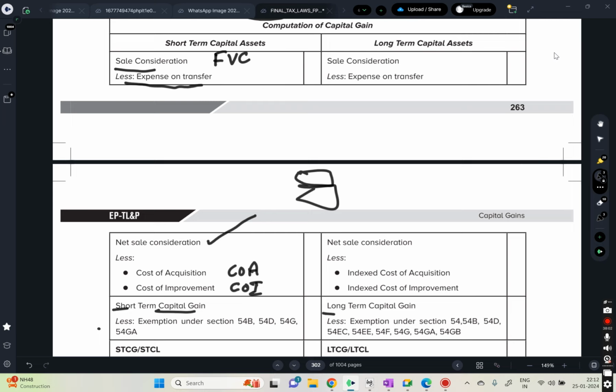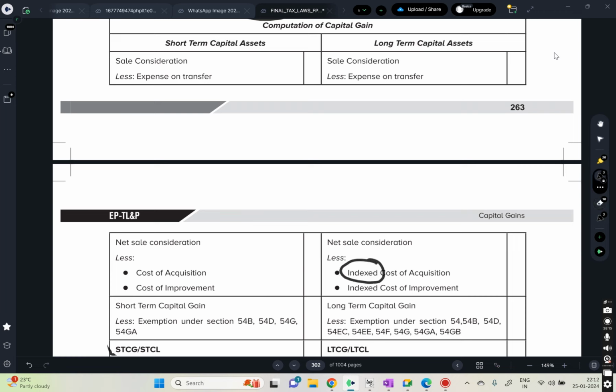Then we'll give some exemptions. Then you will get the short term capital gains or loss, long term capital gains or loss. Now there is a difference here. The difference is that here they are doing indexation for this.